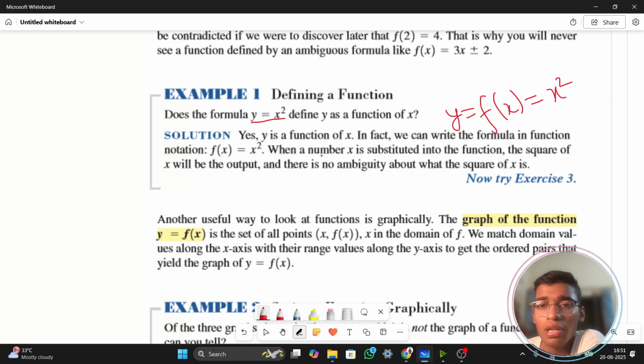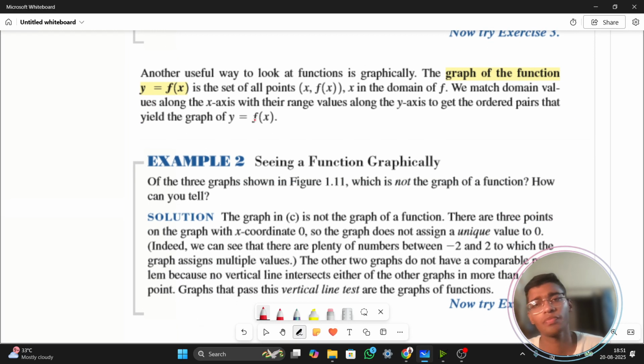Moving forward, when a number x is substituted in the function, the square of x will be the output. So there should be no ambiguity actually in this one. Now, graph of this function, seeing the function graphically.